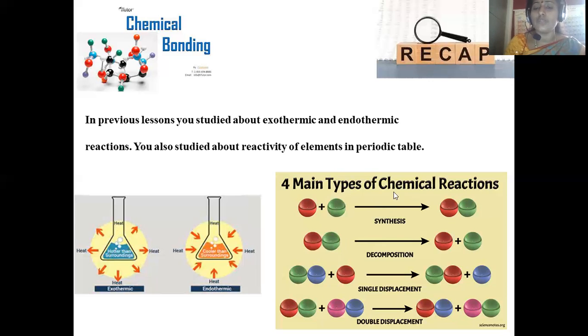And there are certain types of reactions with respect to reactant to product formation. If you are combining two different elements into a product, that is said to be a synthesis chemical reaction. And when an already existing product gets decomposed into individual atoms, that is said to be a decomposition reaction. When an already existing product is added with a new incoming reactant, so that one of the species is displaced by another, that is said to be a single displacement. When an already existing product is added with another multi-component system, so that multi-component exchange is possible, that is said to be a double displacement reaction.